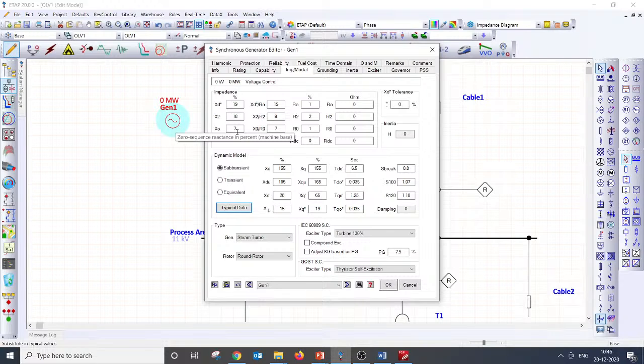So again, the X by R ratio is not really the same for the positive sequence and zero sequence. That means the X by R ratio will be different for positive sequence and negative sequence. It is heavily spelled out in resistance grounded systems, but in solidly grounded systems also the X by R ratio is not the same. I guess that answered your question, Vinod.